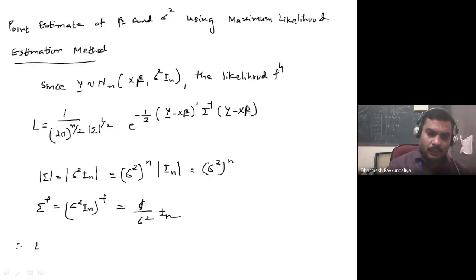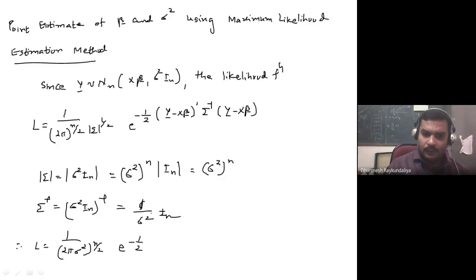Therefore L is equal to 1 upon 2 pi. What is the determinant of sigma? It is sigma square raised to n. The power half is over there, so you can write it as sigma square raised to n by 2, e raised to minus half, and sigma square you can take the inverse.